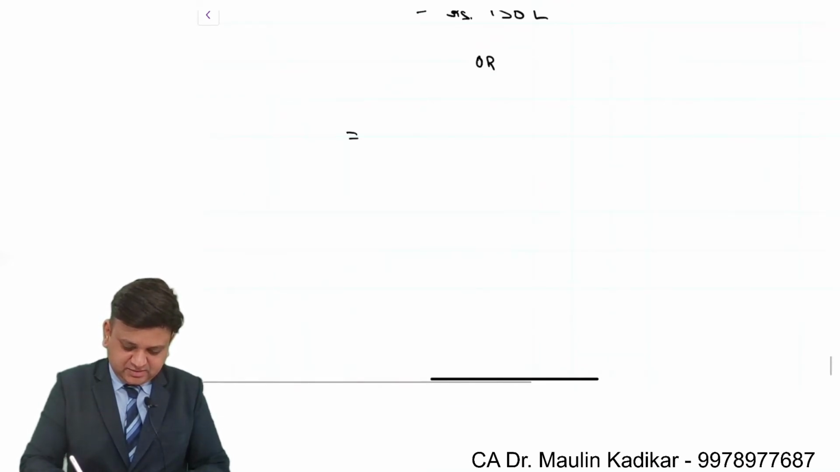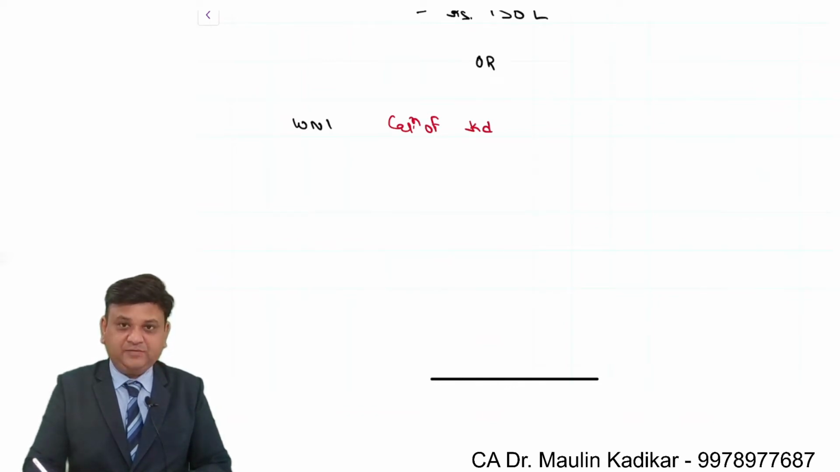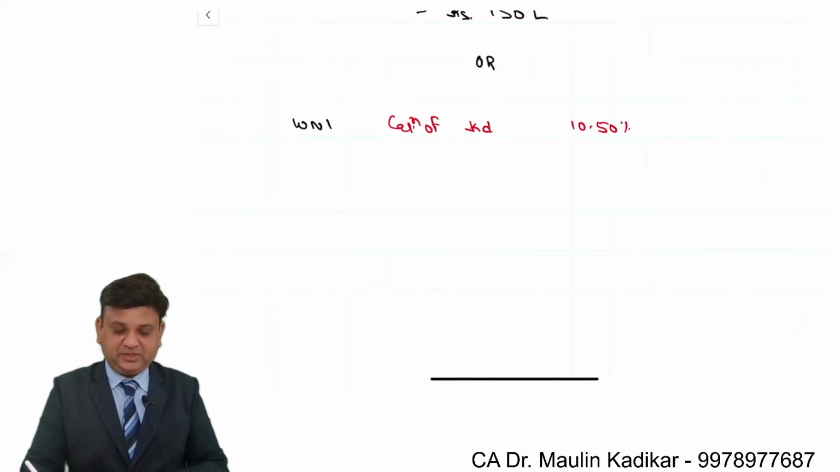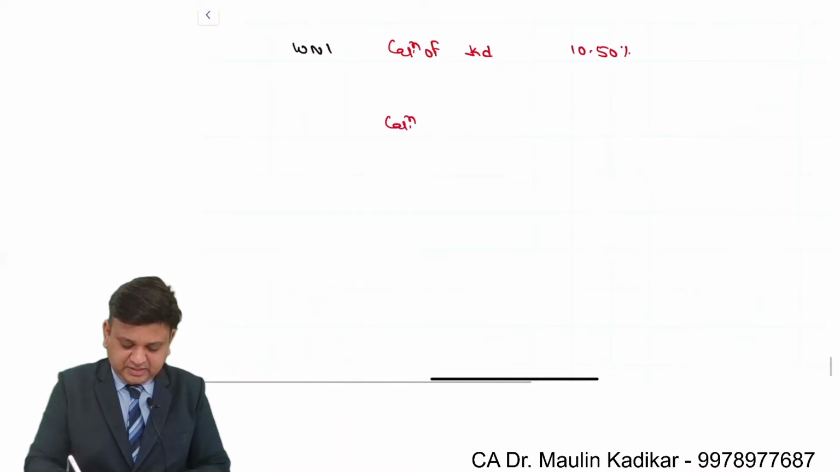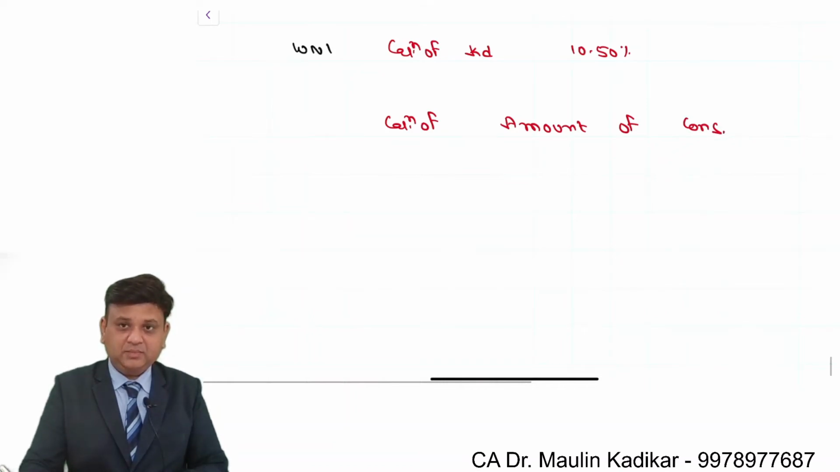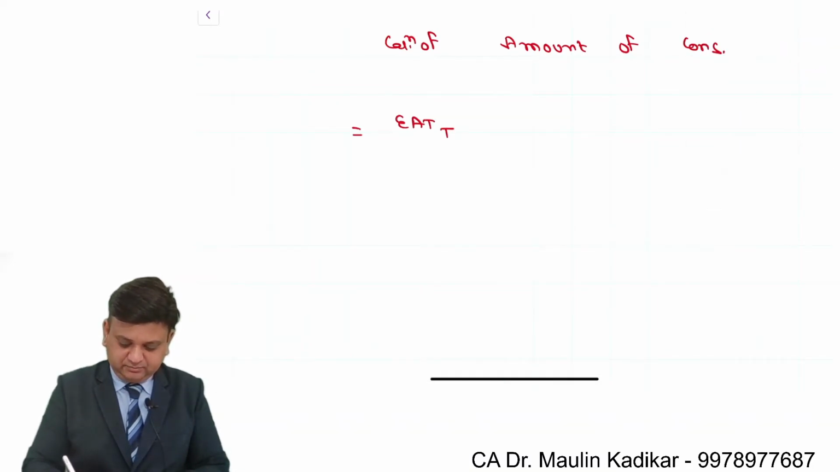It is like this. First of all, working note number 1, calculation of cost of debt financing, that is 10.5 percentage. Next is calculation of amount of consideration. Dear students, it can be calculated like this directly. Earning after taxes of T divided by KD. That's it.